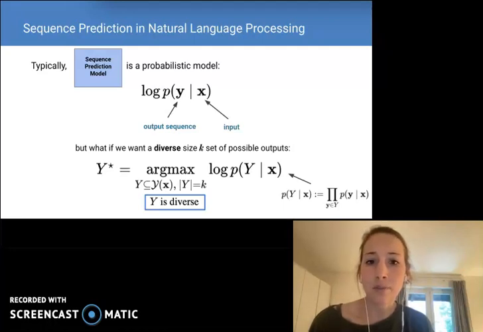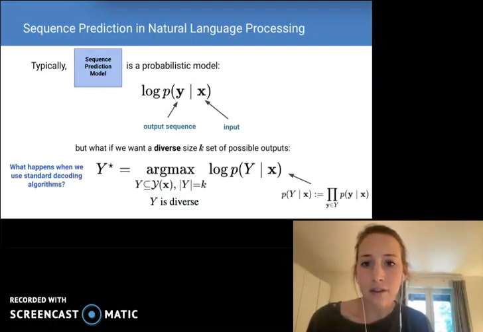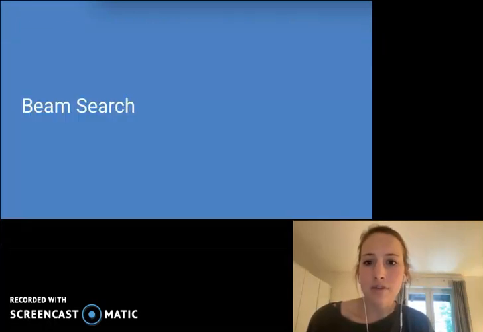Okay, so that was pretty straightforward, but what if we specifically want this set to be diverse, so that we can, for example, get a comprehensive set of possible translations for a given input? By maximizing the joint probability of a set of translations alone, is such a diversity necessarily guaranteed? Well, let's see what happens when we use standard decoding algorithms, such as beam search.